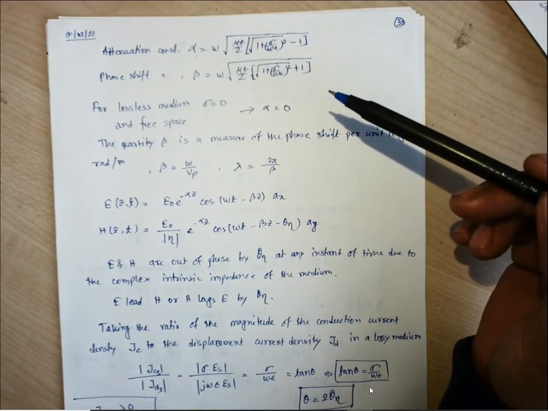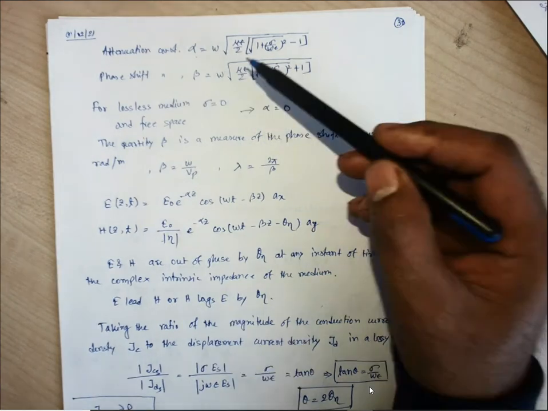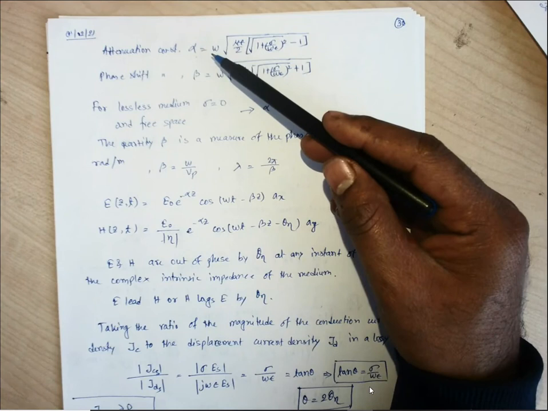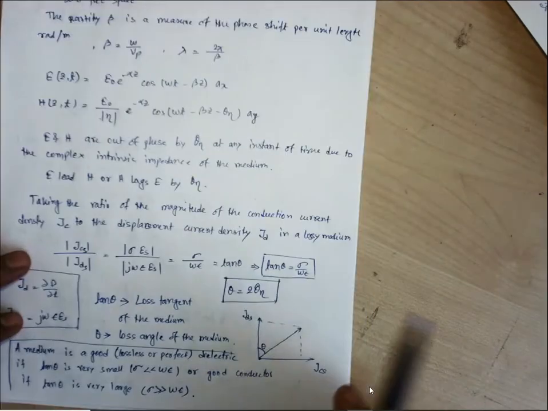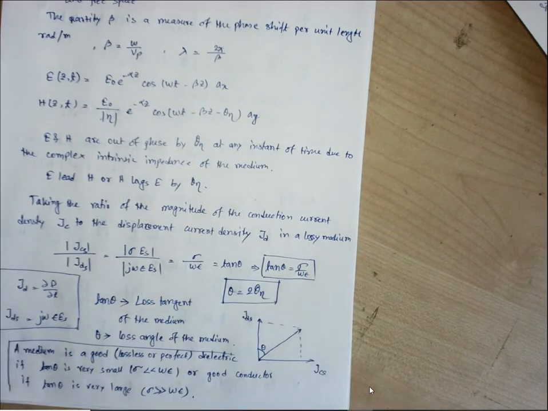So we can say a medium which is a good conductor, let us consider this omega is very small, for low frequency operation. For low frequency operation, if we go with this expression, tan theta is higher.